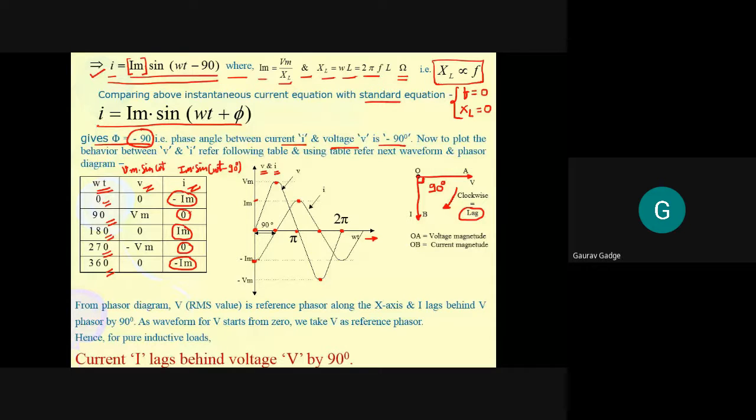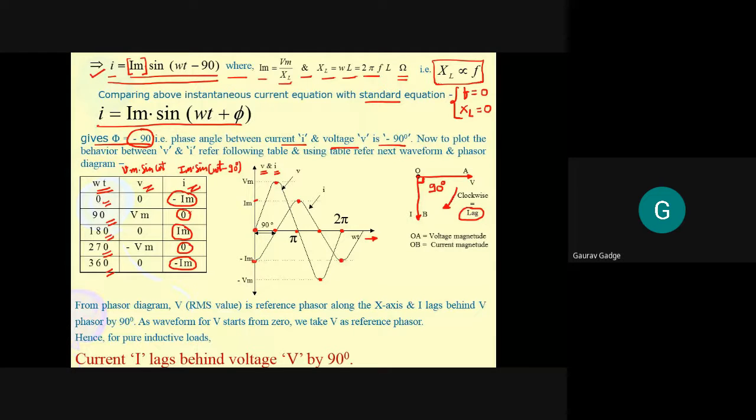This is positive maximum, and this is negative maximum. Right? For omega t next value 270 degree, what is the value of current? The current is reaching 0. When omega t is equal to 360 degree, the current is reaching minus Im again.